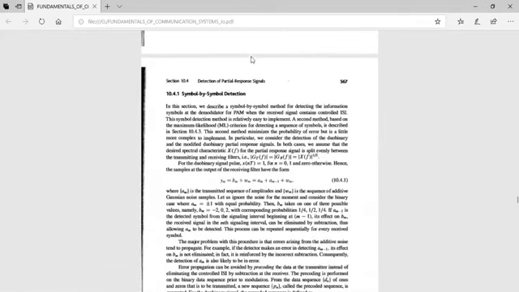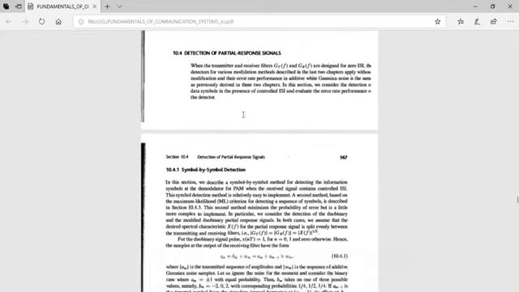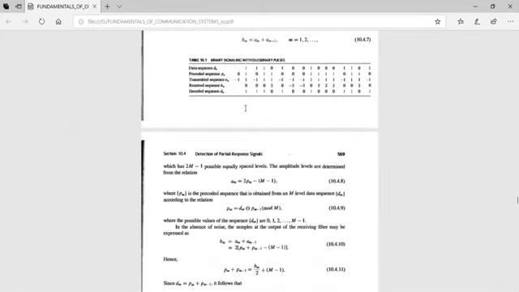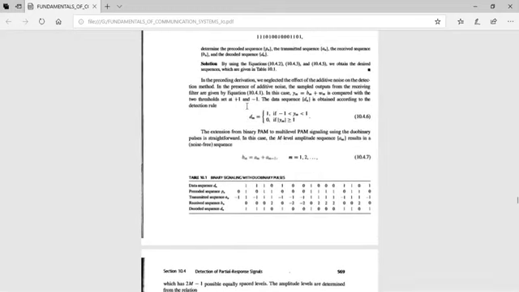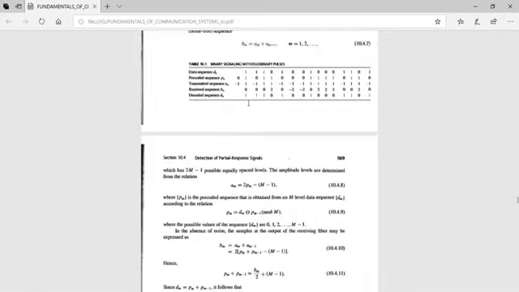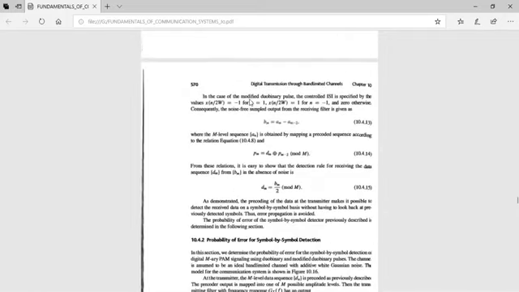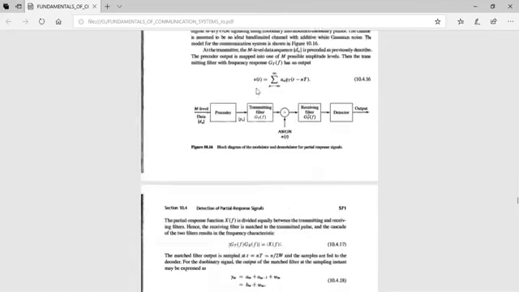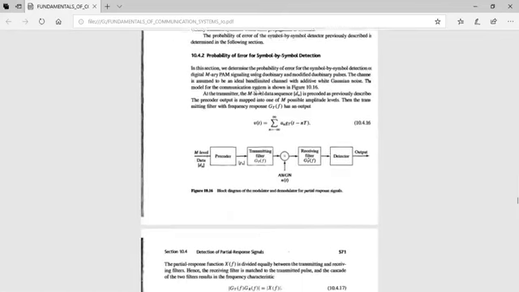Symbol by symbol detection you have, that is detection of partial response signals. This also you have. So you can refer to Proakis because Proakis is the prescribed book. Duobinary and all I will do. Probability of error without derivation you have.